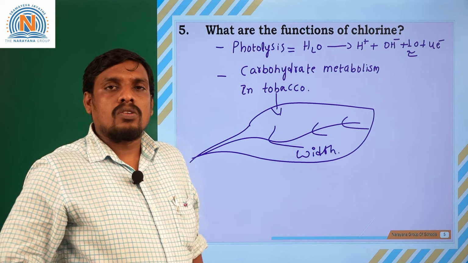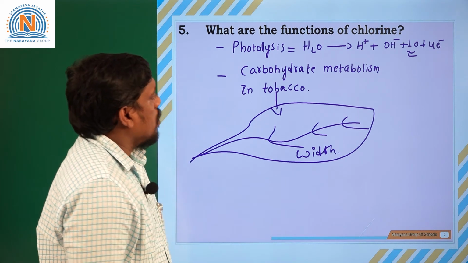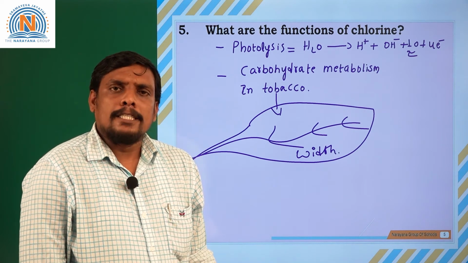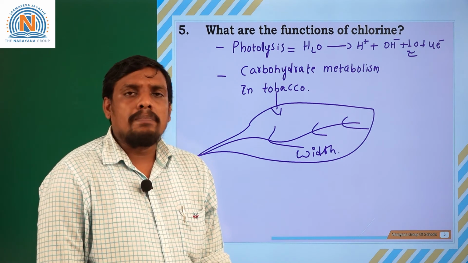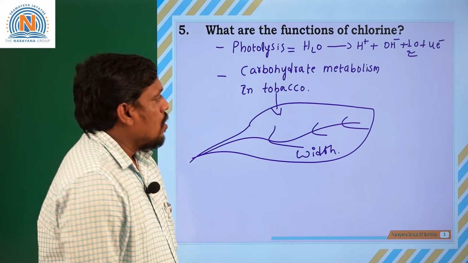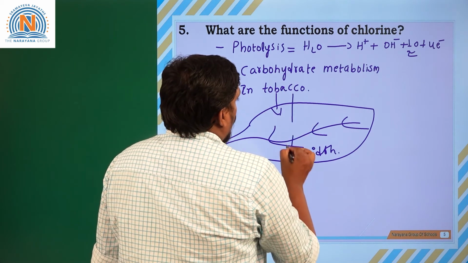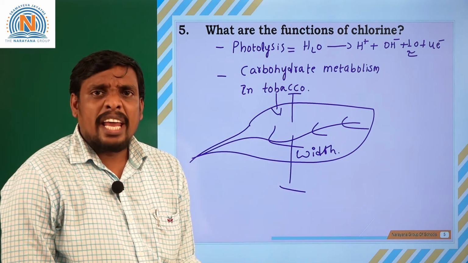It gives a lot of benefits to the farmers. So to increase the width of the leaf, chlorine generally plays an important role.